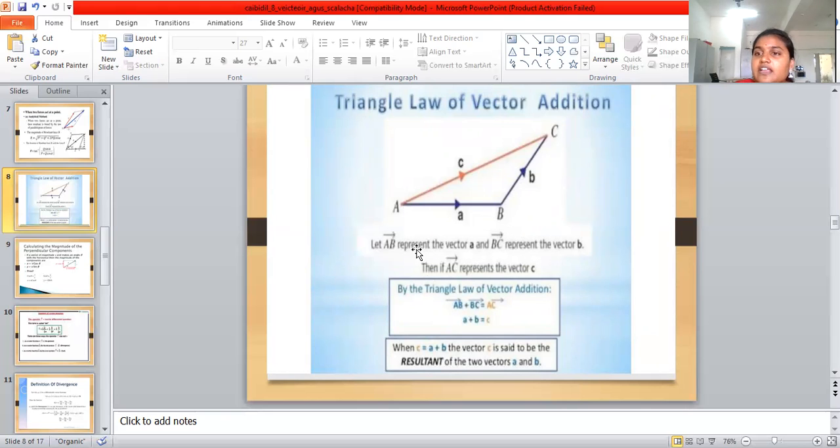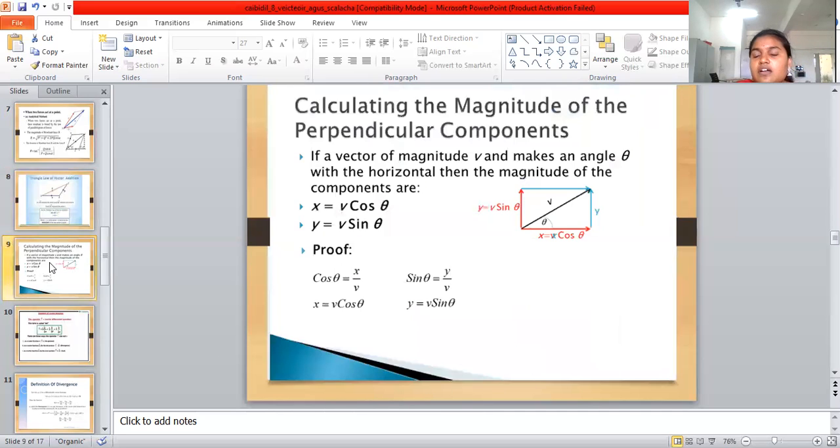By the triangle law of vector addition, AB bar plus BC bar is equal to AC bar. Here A plus B is equal to C, which is the resultant of the two vectors. Then we calculate the magnitude of the two vectors.